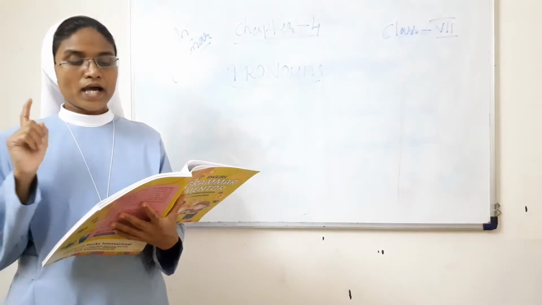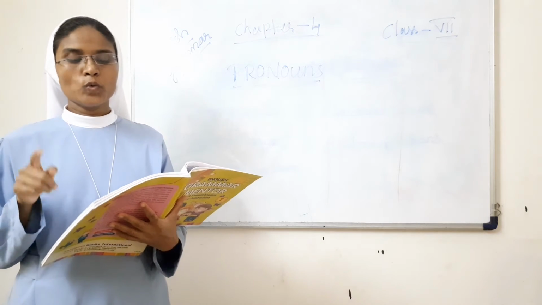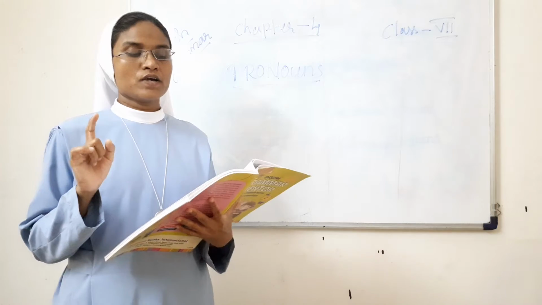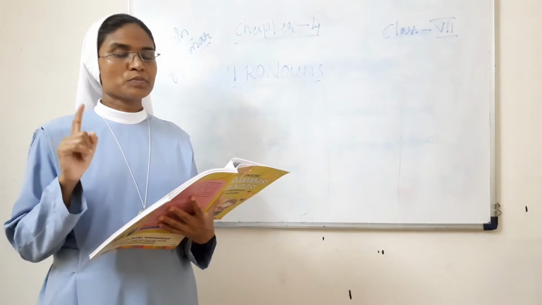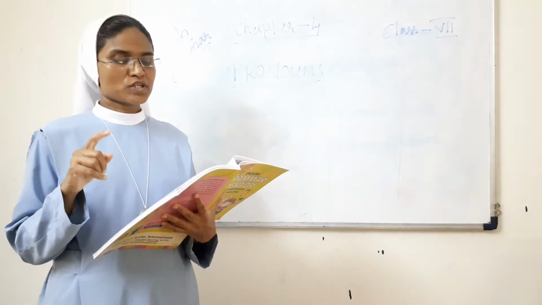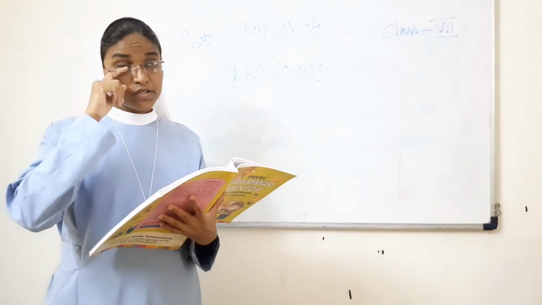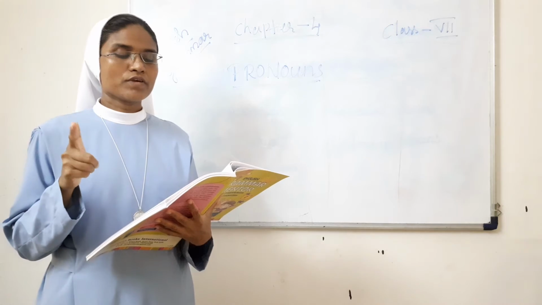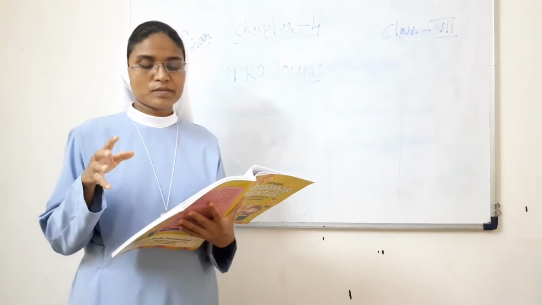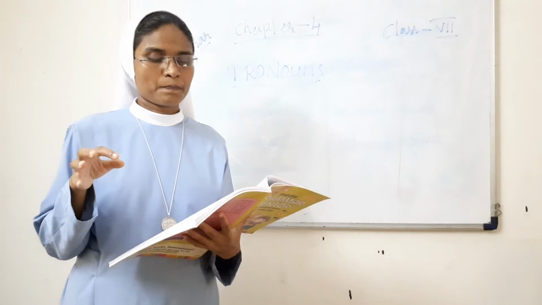The words I, we, you, he, she, it, they, etc., which refer to a person, persons, a thing or things, are called personal pronouns. These are the personal pronouns.